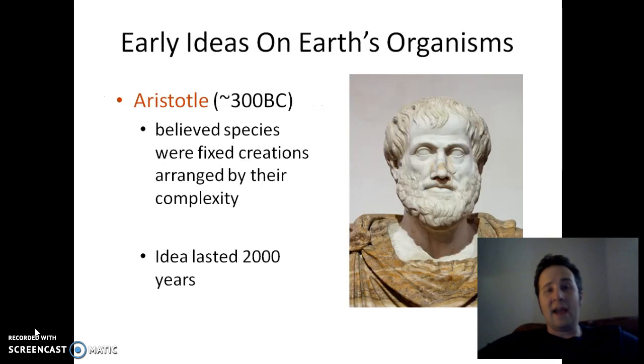So we got to go way back if we're going to start here. We got to go back to before there were even photographs, and just sculptures of old guys. First, it was Aristotle. Aristotle was one of the first to propose that species were arranged in a particular order. He said that they were ordered by their complexity, humans being the most complex, and things like slugs and the little creepy crawlies least complex.